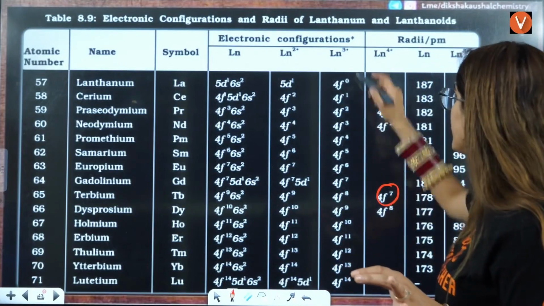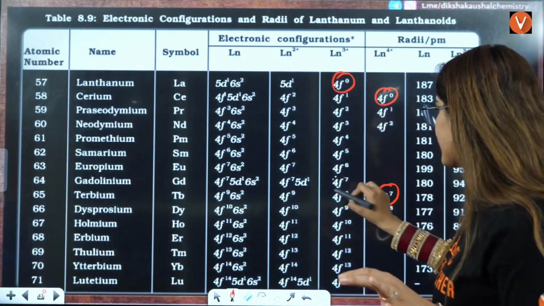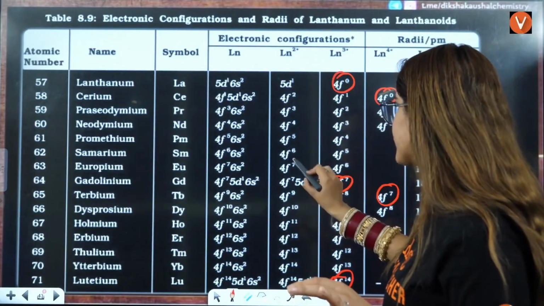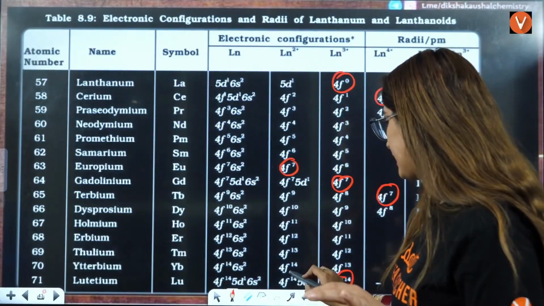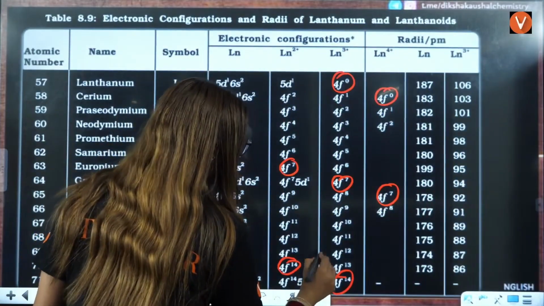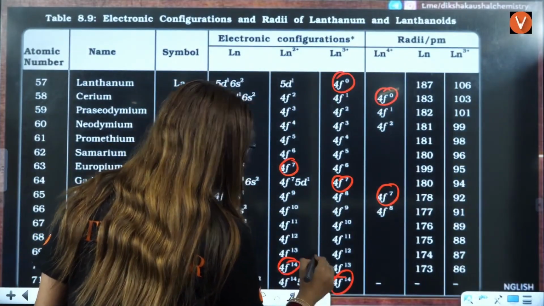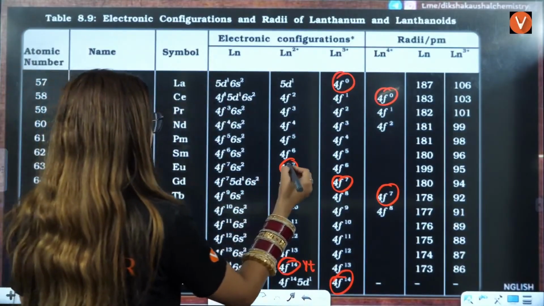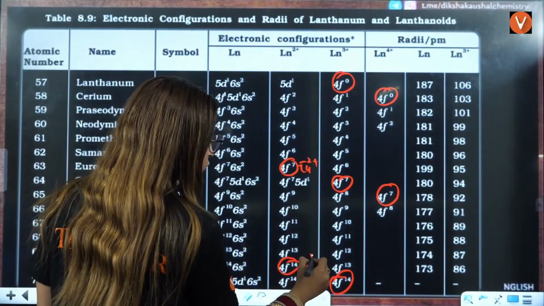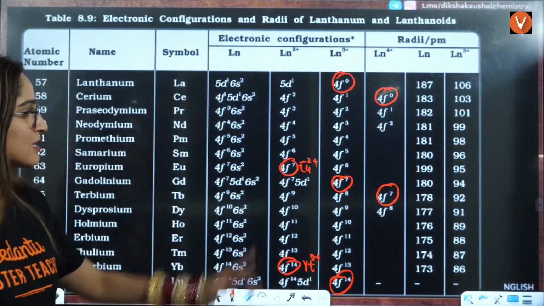This you should remember. Lanthanoid 3 positive is f0, f7 and f14. This you should remember. Lanthanoid 2 positive is when it is 7 and when it is 14. That you should remember. So this is 14 at ytterbium, and this is 7 at europium. Europium 2 positive, ytterbium 2 positive. That makes it 7 and 14.